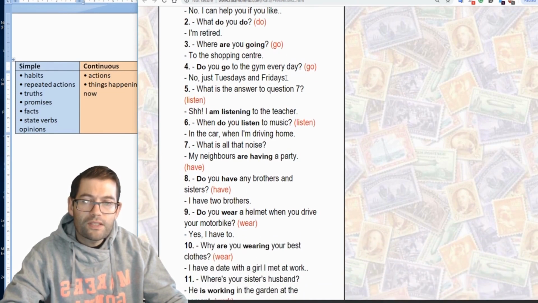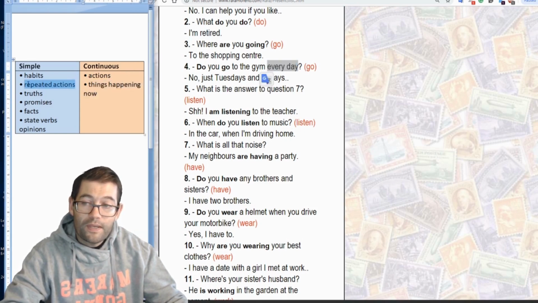For question number 4, once again, the focus of this question is a fact, so we use the simple tense to establish that. Do you go to the gym every day? Also, every day is a word which refers to repeated actions, so here is another indicator that we would use the simple tense.